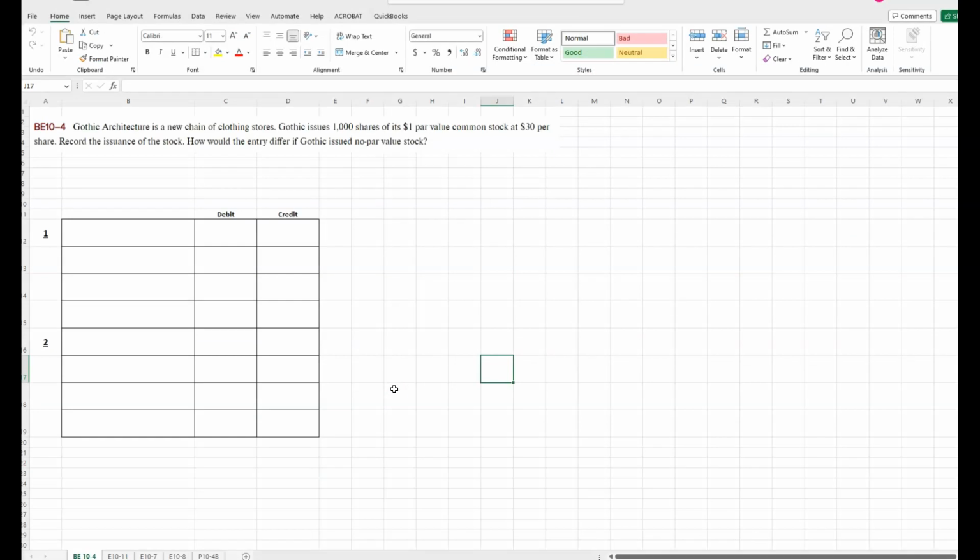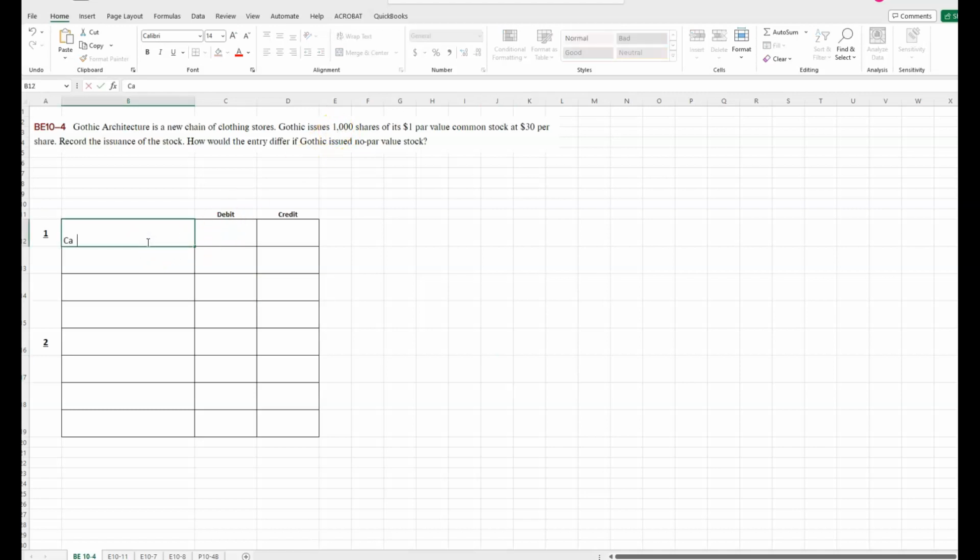So brief exercise 10.4, Gothic. It's a new chain of clothing stores. That tells us it's the first year. They issue 1,000 shares of $1 par value common stock at $30 a share. That means they got $30 a share for 1,000 shares.